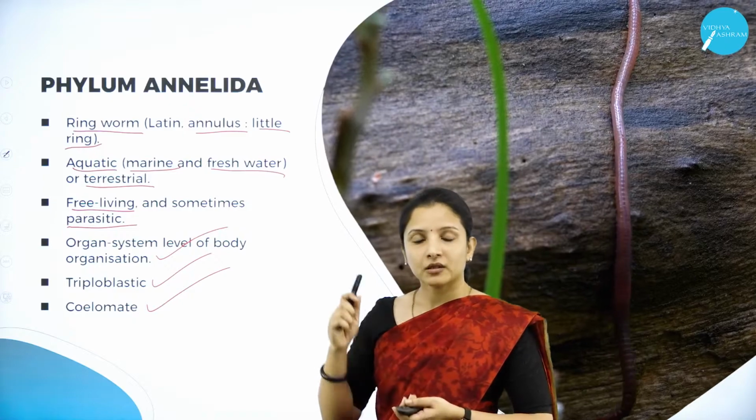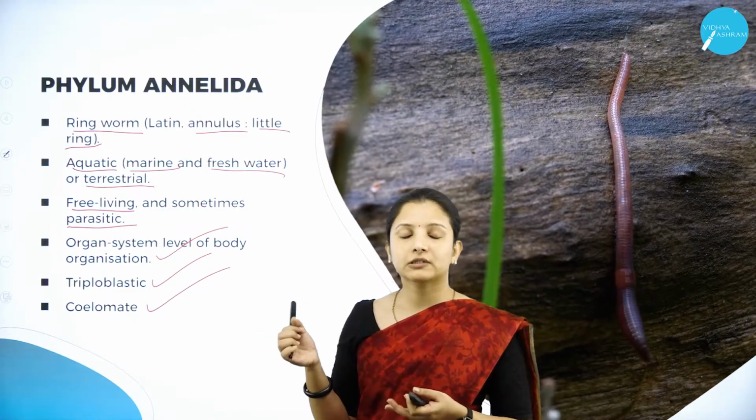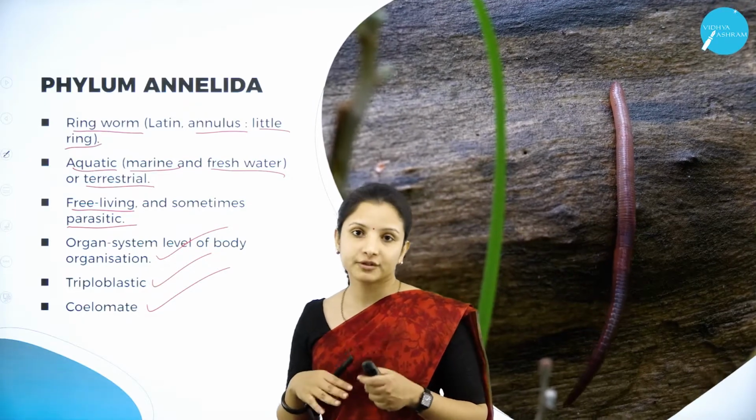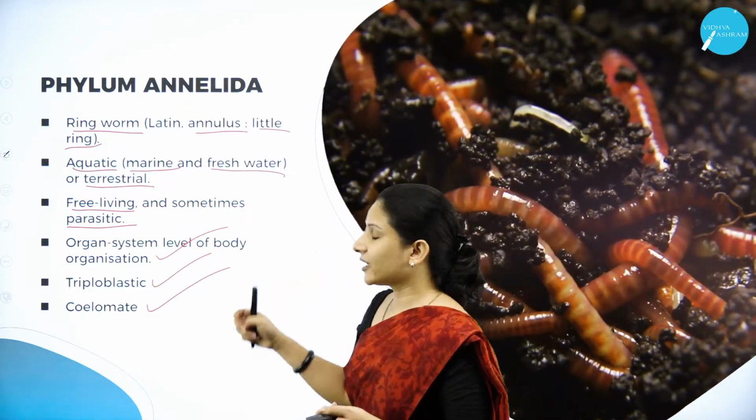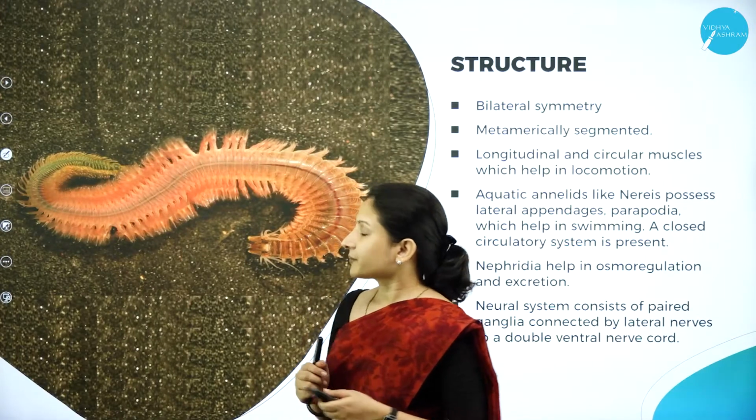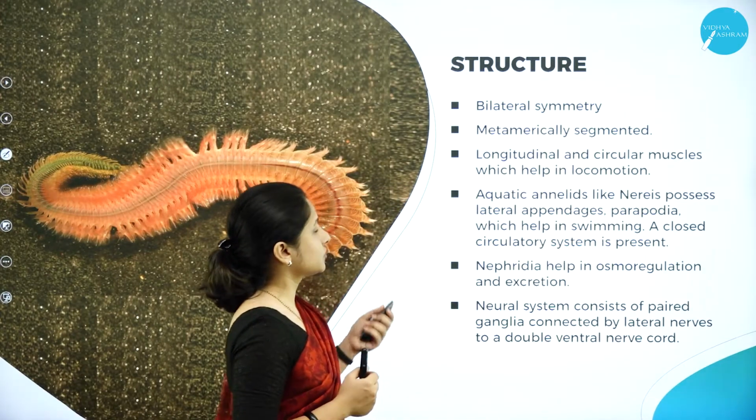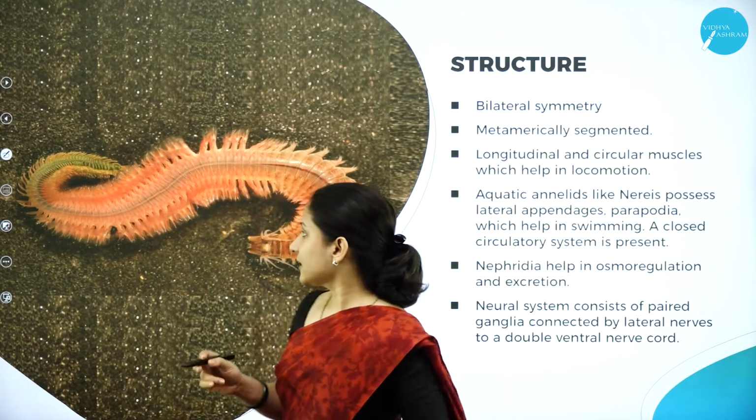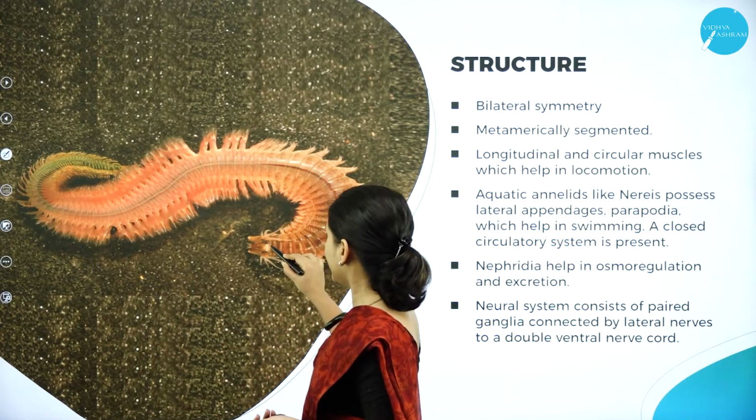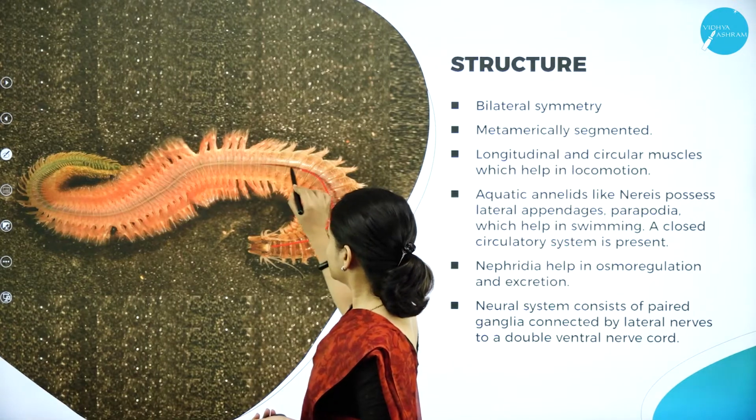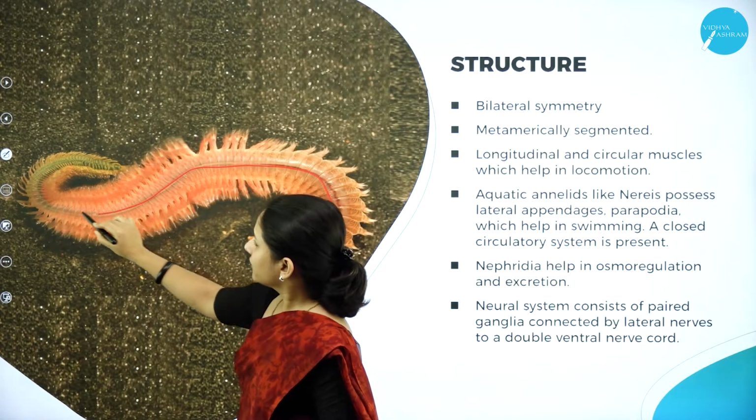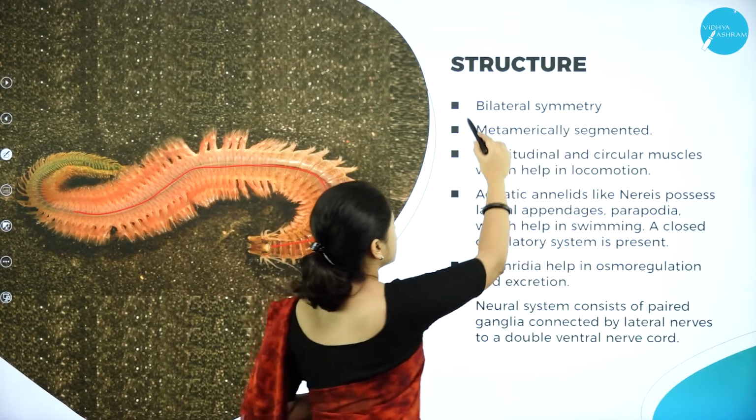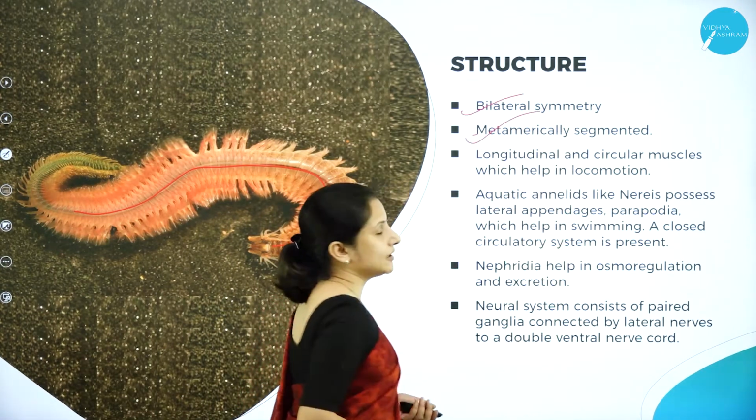So remember the previous one wherein we talked about the phylum Aschelminthes, they were pseudocoelomates, but annelids, they are coelomates. So next, moving on to the structure. They have bilateral symmetry. That is, if I cut them into an exact half, you can see they look exactly the mirror image of each other. That is, they are bilaterally symmetrical and they are metamerically segmented.